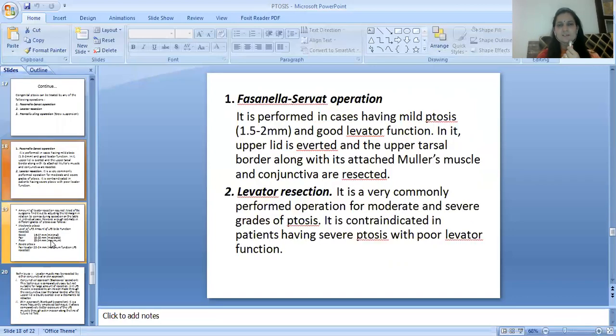First is the Fasanella-Servat operation. It is performed in cases having mild ptosis and good levator function. In it, the upper lid is everted and the upper tarsal border along with its attached Mueller's muscle and conjunctiva are resected. Second is the levator resection. It is a very commonly performed operation for moderate and severe grades of ptosis. It is contraindicated in patients having severe ptosis with poor levator function.